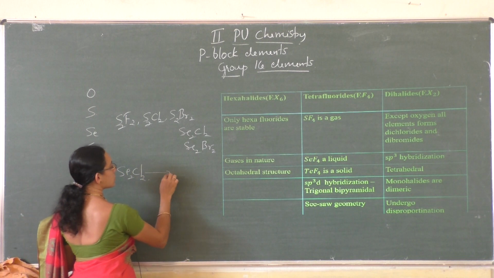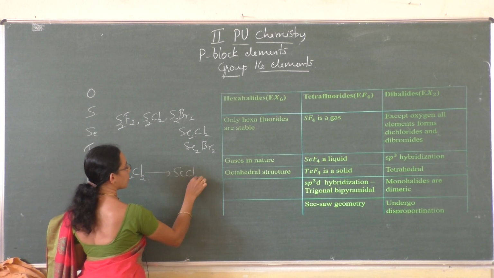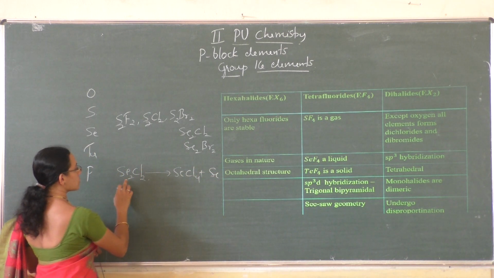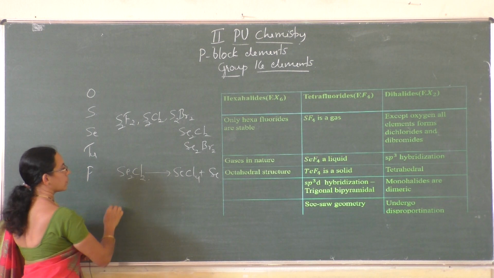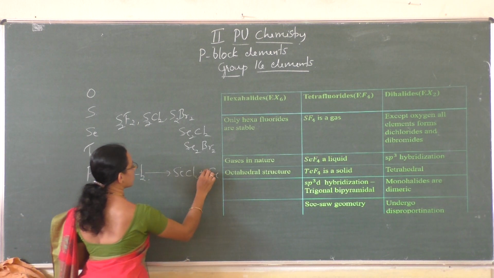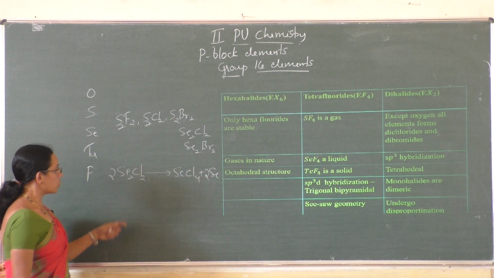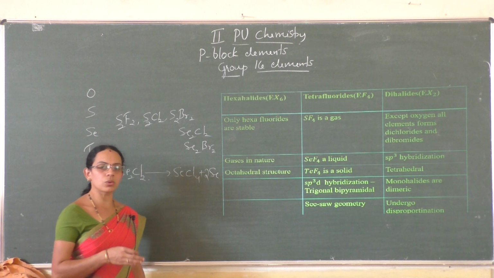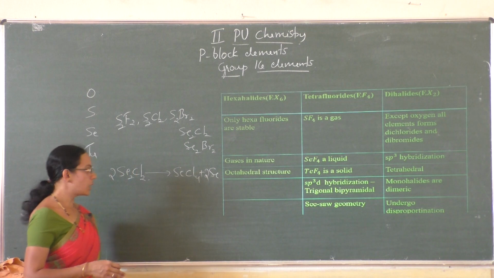So for example, Se2Cl2 undergoes disproportionation as SeCl4 and Se. So this is 2 Se2Cl2 giving SeCl4 and Se. So what do you mean by disproportionation? An element in the given oxidation state undergoes simultaneous oxidation and reduction.